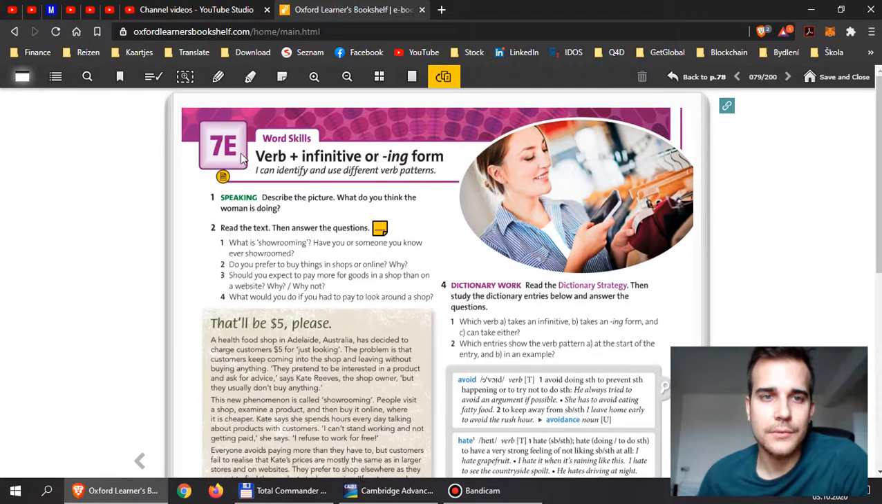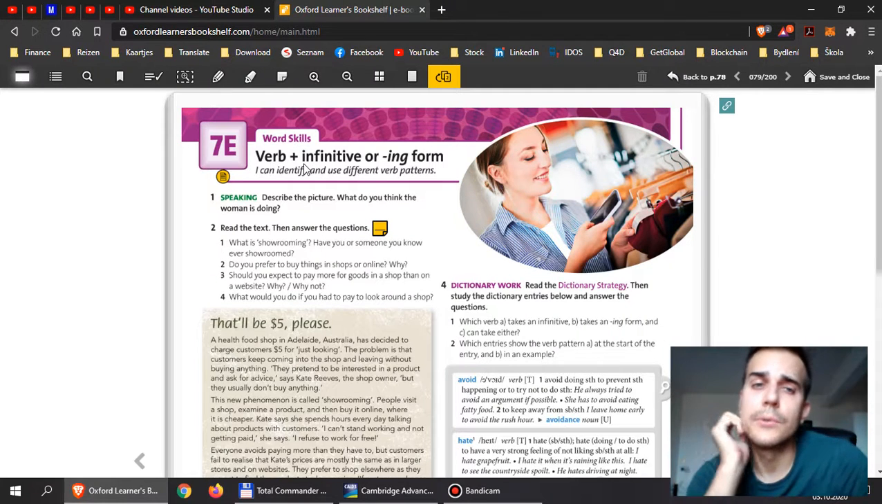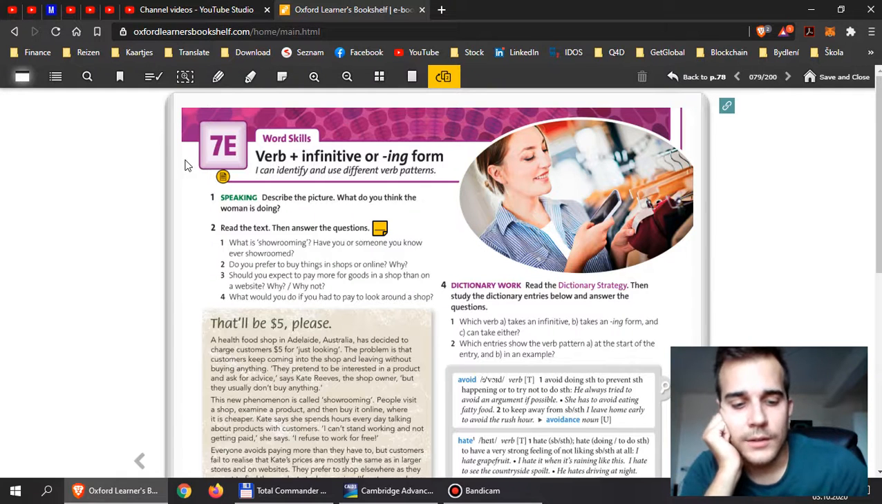Guys, let's discuss 7e over here. This is about word skills and how we work with verbs. There's a big problem with this, in my opinion, because we simply need to remember the verb patterns in here. And let's have a look at how it works.